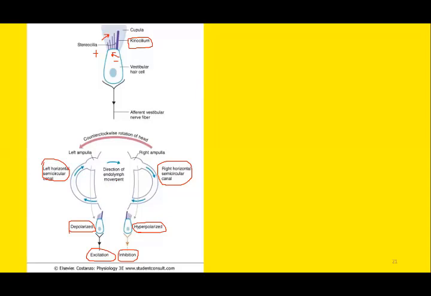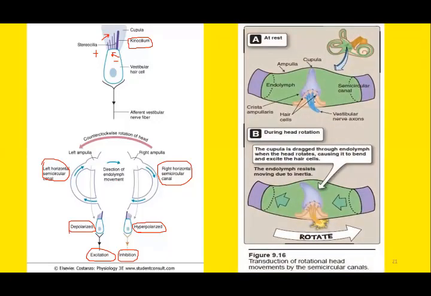So why is there excitation at one end and inhibition at the opposite end? This is the mechanism behind the excitation and inhibition during head rotation. As you can see, this is the ampulla and this is the crista ampullaris here. You can see the hair cells. So when you rotate your head to one side, what happens?